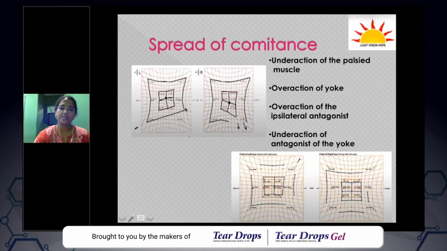So here you can see this is a left superior oblique palsy, and the left plot is smaller, and there is an overaction of the right inferior rectus muscle. There is a considerable size difference between the two plots, which is indicative of a new onset palsy, where the spread of comitance has not happened. But look at the lower plot. This is also a superior oblique palsy, but the size here remains almost the same. This is because of spread of comitance. So by looking into the diplopia chart size, you will also be able to elicit the spread of comitance.